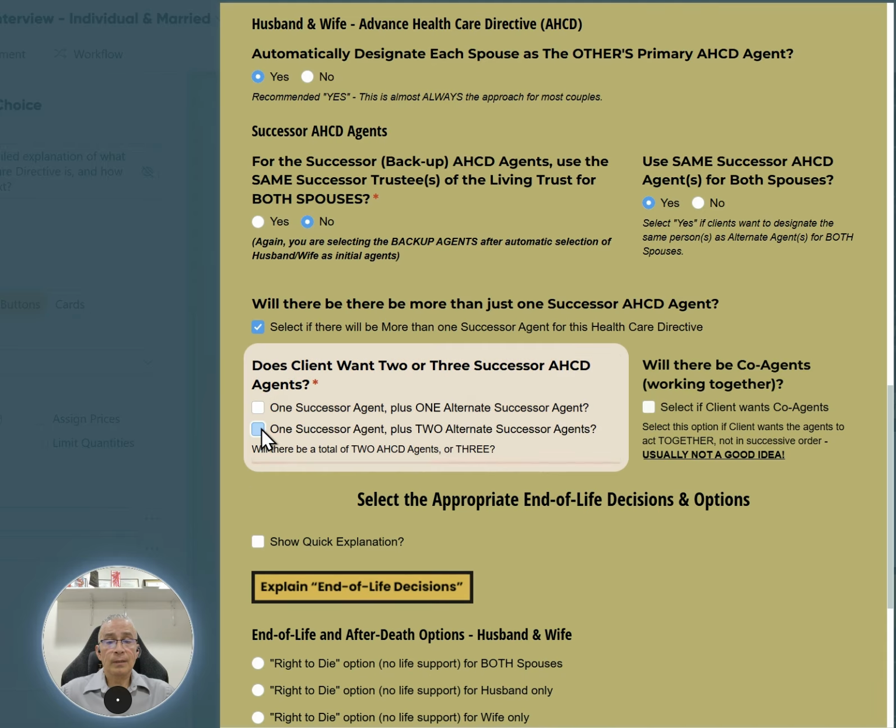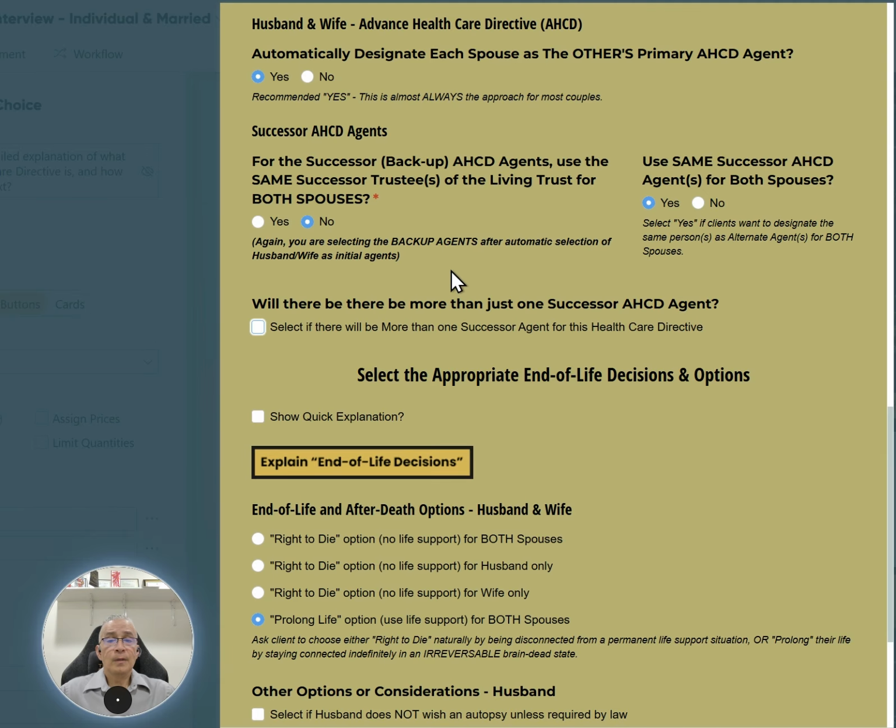Now, again, like the durable power of attorney form, if the backup agents are not the successor trustees of the trust, and we still have the husband and wife or the partners as each other's primary agent, and then the successors are not going to be the trustees of the trust, then if they choose no for using the same successor AHCD agents for both spouses, when you go to the next set of fields, each spouse or partner will have their own successor backup agents.